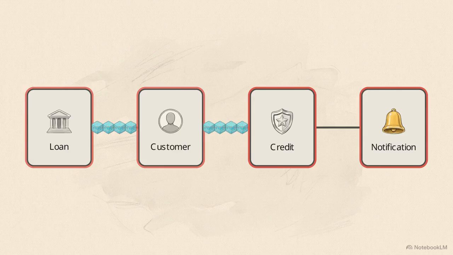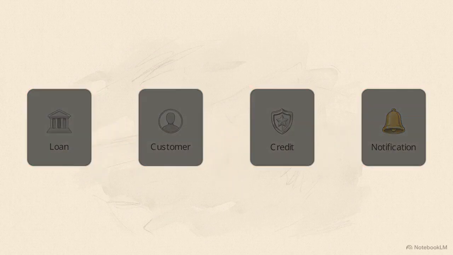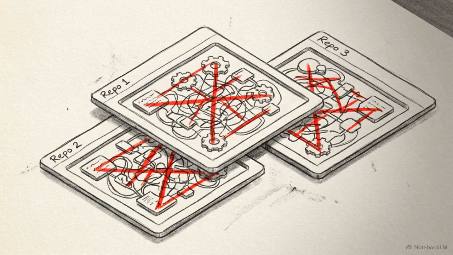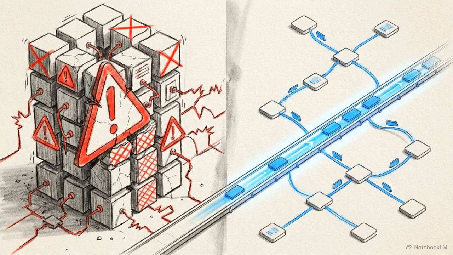You might add retries, timeouts, or circuit breakers to stop the bleeding, but those are band-aids. They treat the symptoms of the bottleneck rather than curing the underlying structural disease. Splitting code into different Git repositories didn't magically create microservices. By keeping them tightly coupled through synchronous calls, you just built a distributed monolith that fails together. Moving code between repositories doesn't fix the underlying fragility. A real solution requires a change in how the system processes logic and manages communication.